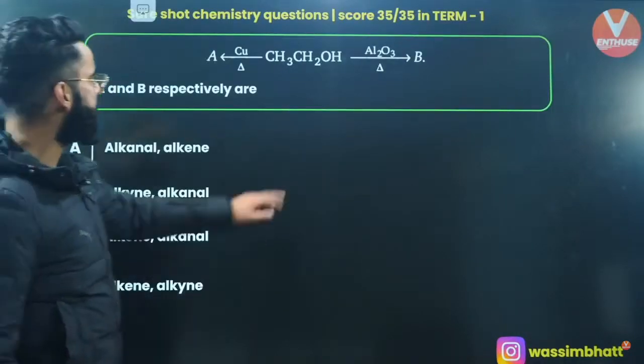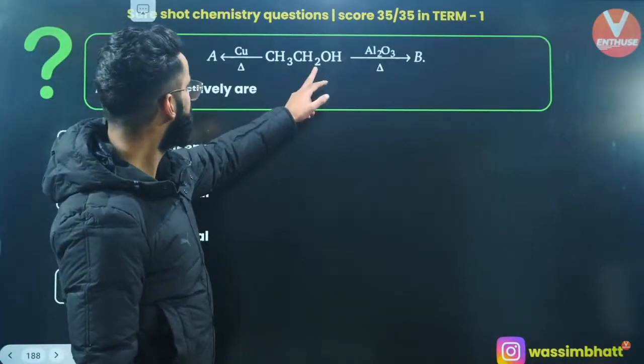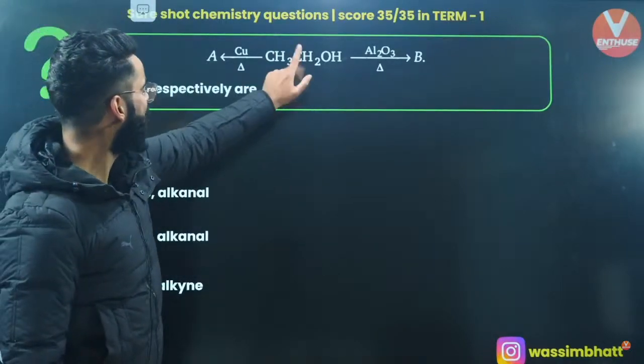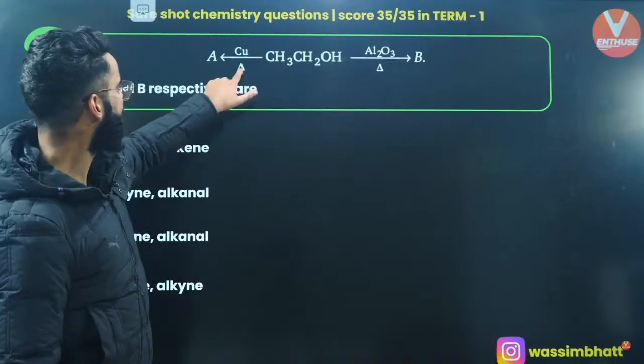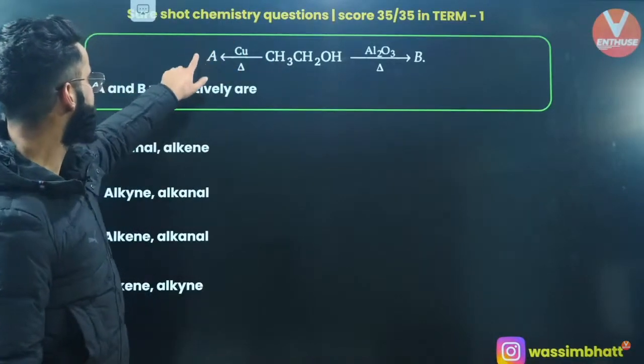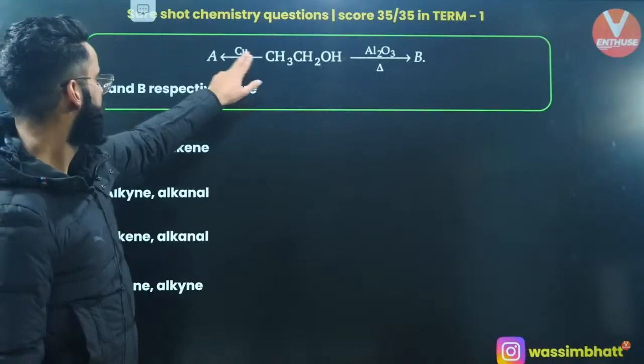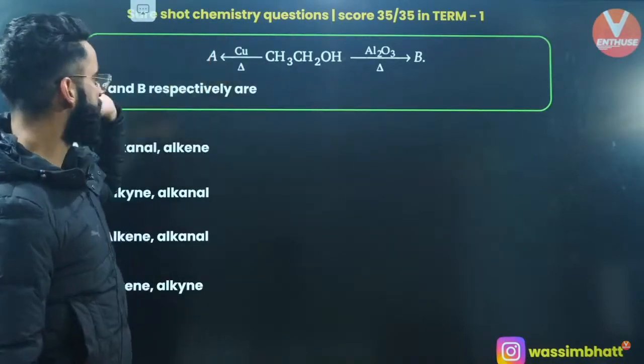Okay, we are starting with the 1 degree alcohol, right? On reaction with copper, what is it going to give? So 1 degree alcohol, in presence of copper and heating, is going to get converted into the aldehyde, right? So this is first of all your alcohol. So this A is going to be aldehyde.